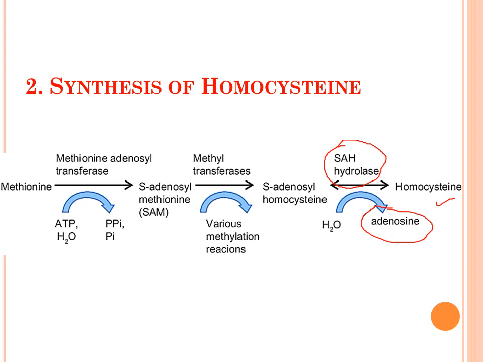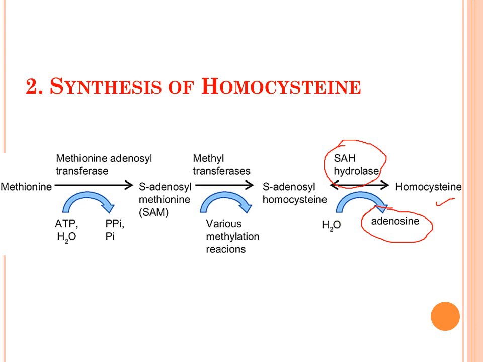So once S-adenosyl homocysteine has been formed by transmethylation, it will undergo degradation by hydrolysis. It will undergo hydrolysis in the presence of the enzyme adenosyl homocysteine hydrolase, which would release adenosine and convert it to homocysteine. So in this form, free homocysteine is going to be formed.